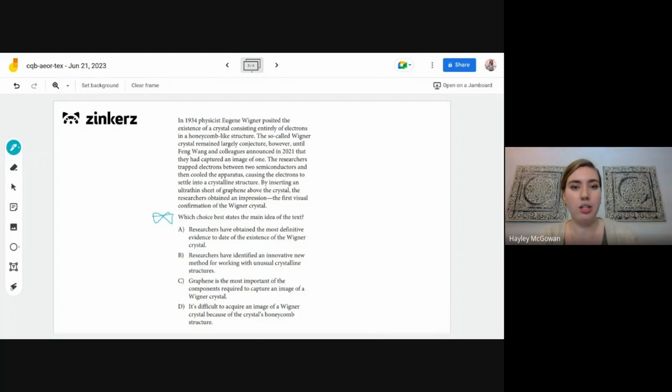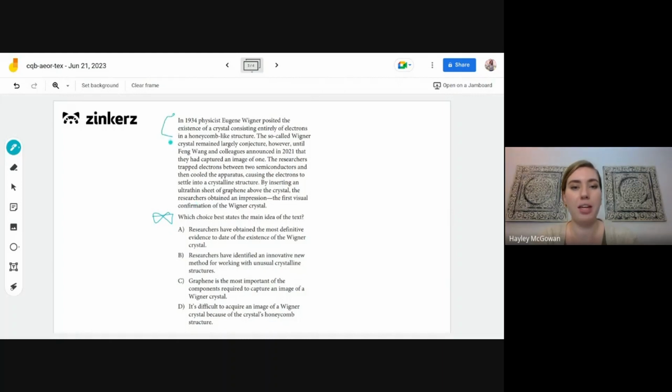So in 1934, physicist Eugene Wigner posited the existence of a crystal consisting entirely of electrons in a honeycomb-like structure. The so-called Wigner crystal remained largely conjecture, however, until Feng Wang and colleagues announced in 2021 that they had captured an image of one. The researchers trapped electrons between two semiconductors and then cooled the apparatus, causing the electrons to settle into a crystalline structure. By inserting an ultra-thin sheet of graphene above the crystal, the researchers obtained an impression, the first visual confirmation of the Wigner crystal.